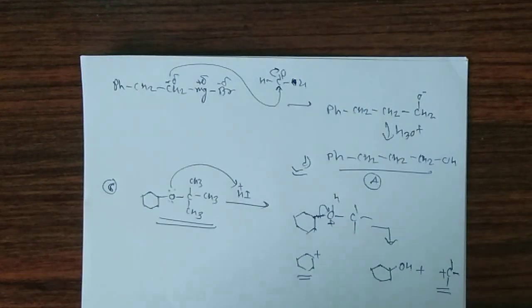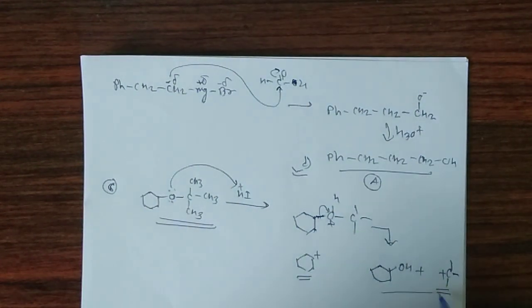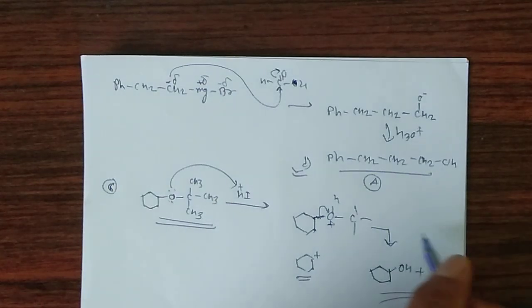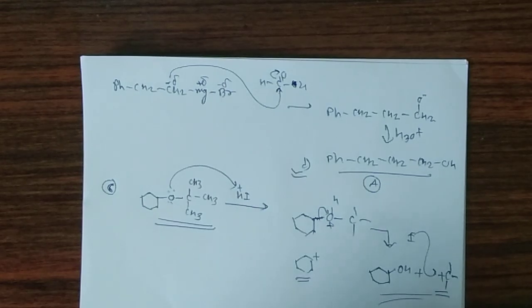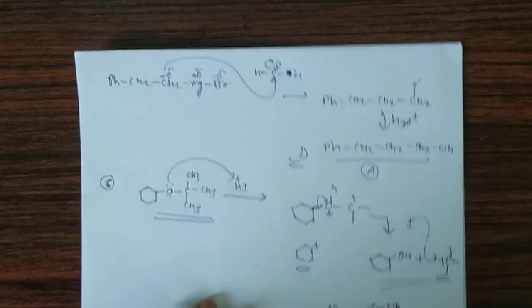The tertiary carbocation is more stable. Therefore this will be the major product. Finally, I minus will attack that carbocation and the final product is formed. So the last option, D, is correct for that question.